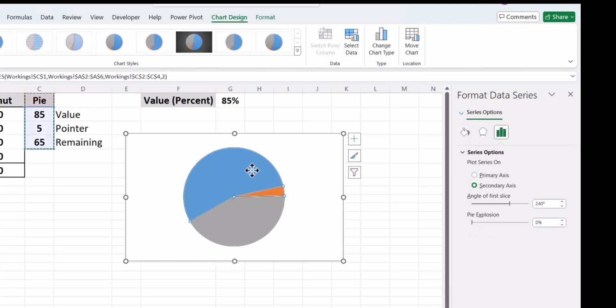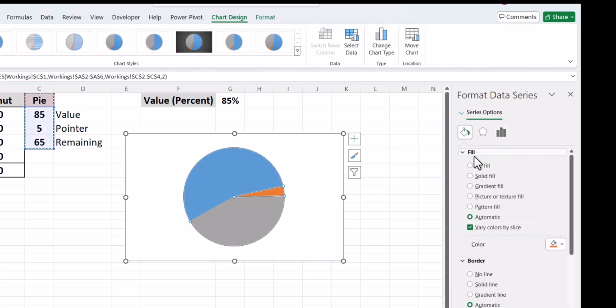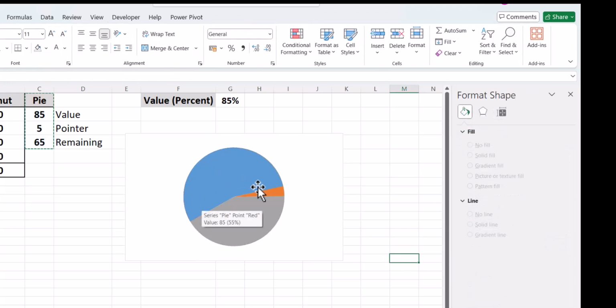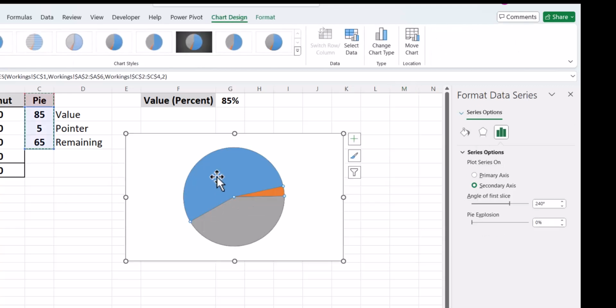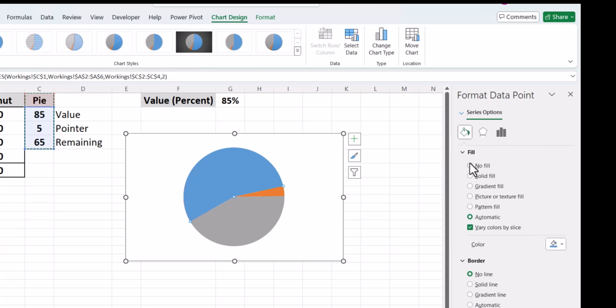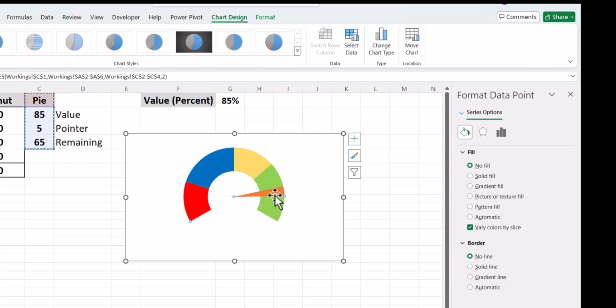Next, select your pie chart and say no lines. So currently we do not have the white lines which were there for each of these slices. Now individually select these slices. So I'm selecting the blue one and I say no fill, and then I select the gray one and I say no fill.